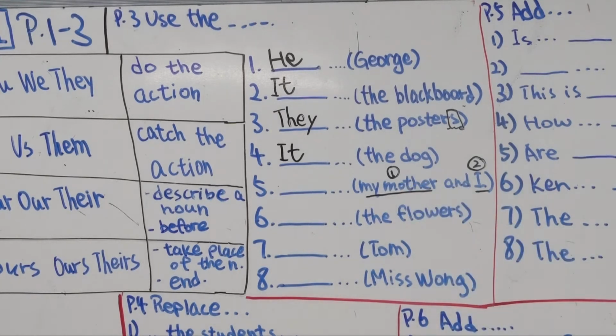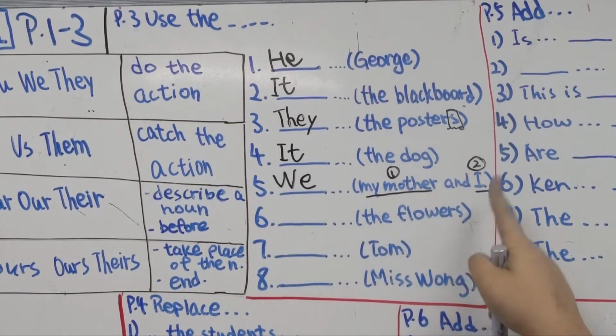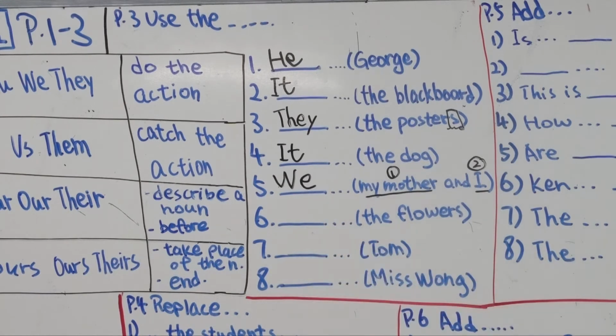Which subject pronoun do we use for this? You, they, we, alright? Because it has I in it. That's why we use we, okay? So the complete sentence is, we are watching TV.